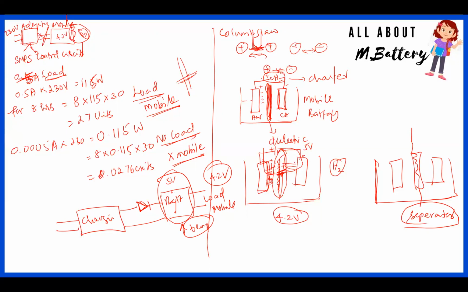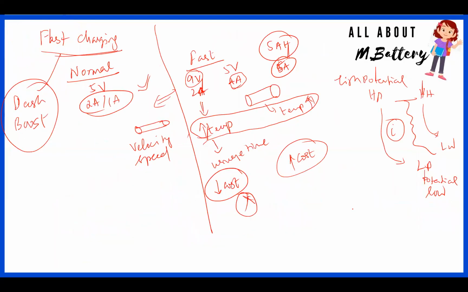Because of the thermal energy, it will blast at some point of time. So this is the key concept that we need to know when we think about blasting. Meaning that if you continuously put your battery on charge for a longer time, it is not going to damage. But if you are using, in this case, a fast charging method, then the voltage level is different, right? The moment you use a different voltage level, the temperature will rise, and there is a possibility for your battery to discharge in the sense that the battery will blast onto the surface. So this is what I want to talk about on the mobile battery.